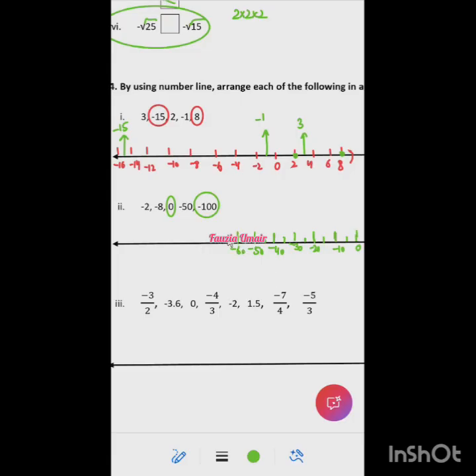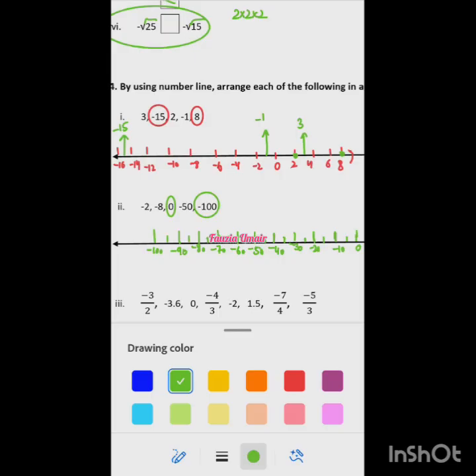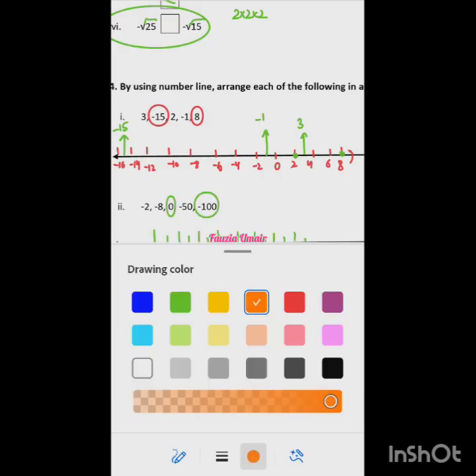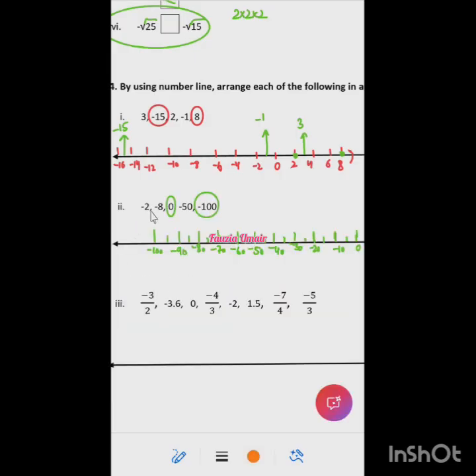60. Then 65 and minus 70. Then 75 and minus 80. 80. Then 85 and minus 90. 90. Then 95, and this is minus 100, right? Are you clear about the scale? Yes, ma'am. All right. So now we are going to plot.